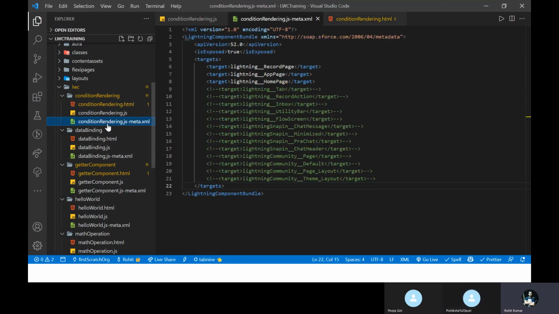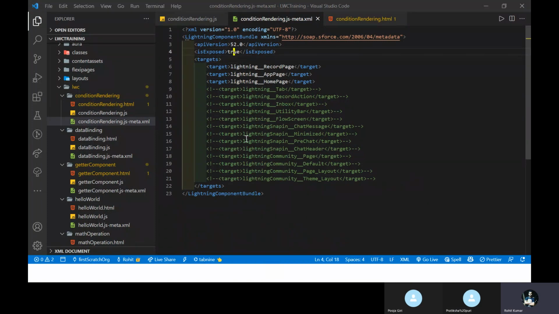Always use this metadata file, and if you want to show this component in your org, always give isExposed is true. First of all, this is the must thing, true. Then, which page you want to put this component on, record page, app page, home page, or any tab, record action, something like that, you can see. So always configure this file. Without these things you cannot see this component under the org.